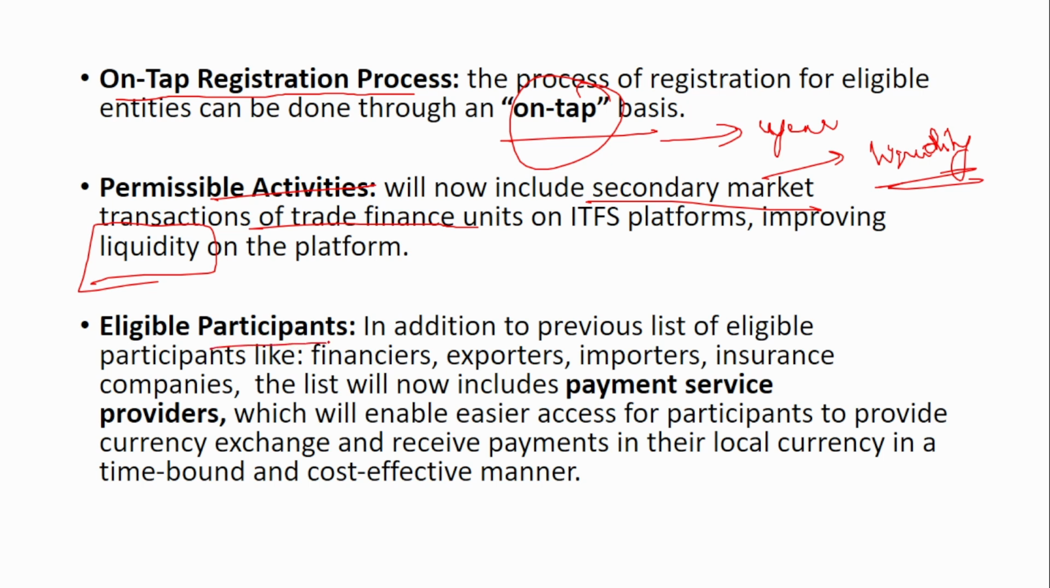Next is eligible participants. In addition to the previous list of eligible participants like financiers, exporters, importers, new people like payment service providers will also be included, which will enable easier access for participants to provide currency exchange, and receive payments in their local currency in a time-bound manner.